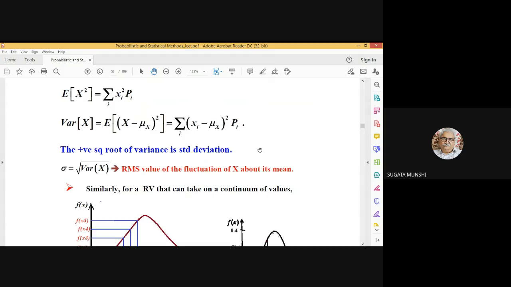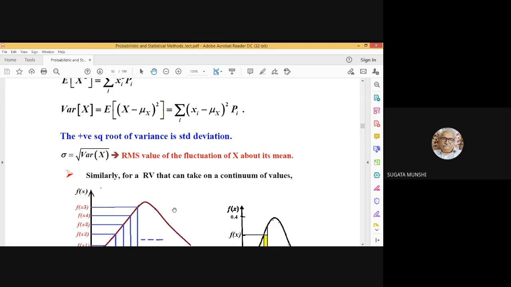For a discrete random variable, you have x equal to x1. For a continuous random variable, the counterpart is capital X lying in the range x1 to x1 plus an infinitesimally small change dx.